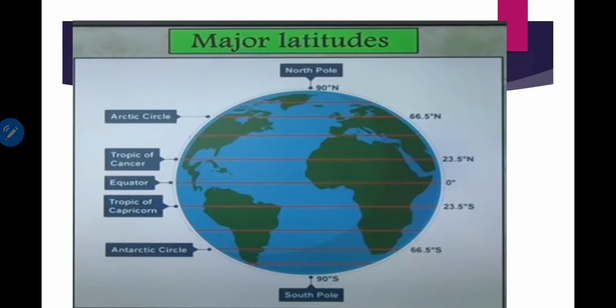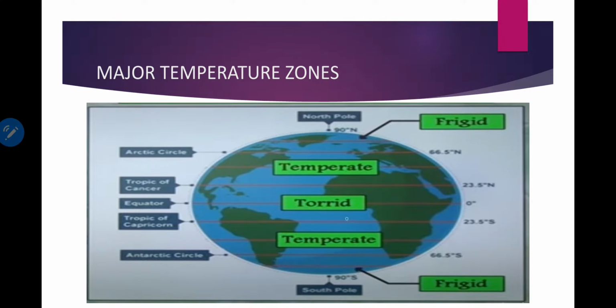Now in a previous chapter we have learned major latitudes: equator, Tropic of Cancer, Arctic Circle, Tropic of Capricorn, Antarctic Circle, North Pole and South Pole. Now based on these major latitudes, our Earth is divided into 3 temperature zones. Let us learn about these temperature zones. Here you can see torrid zone, temperate zone and frigid zone. Now let us learn in detail.